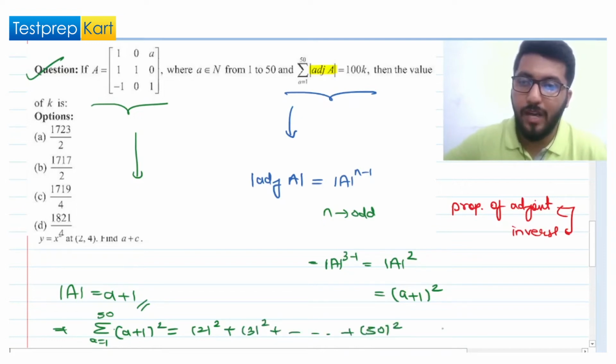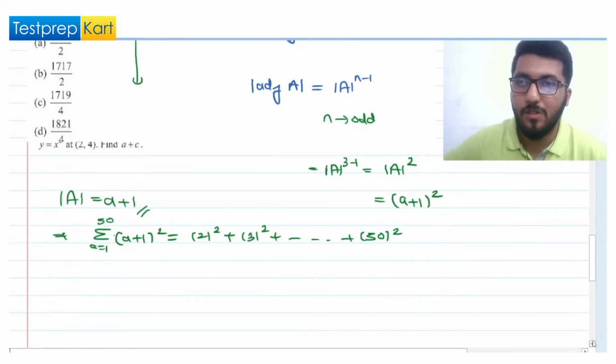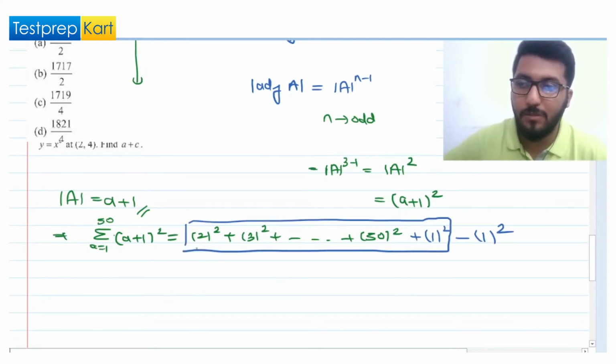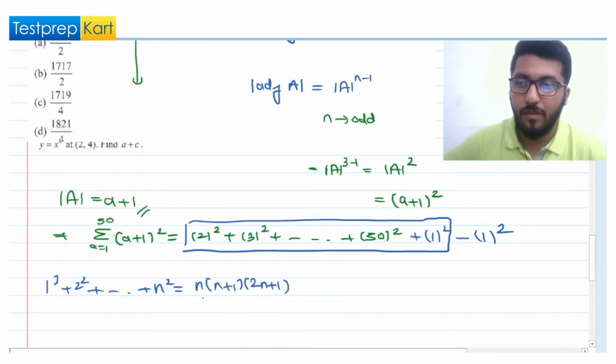Now what I'm going to do is, I know the summation of the squares of the first n natural numbers. So I'm going to add 1, that is 1 square, and subtract it. So this is nothing but the summation of the first 50 natural numbers. We know that 1 square plus 2 square till n square is what? That is n into (n plus 1) into (2n plus 1) by 6.